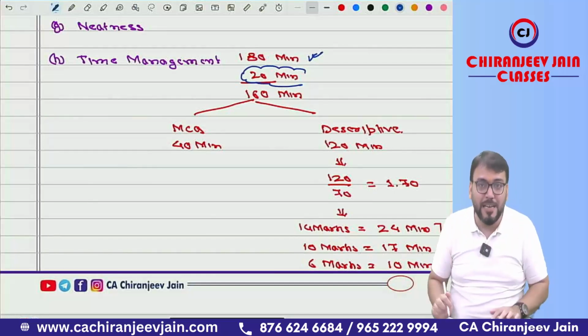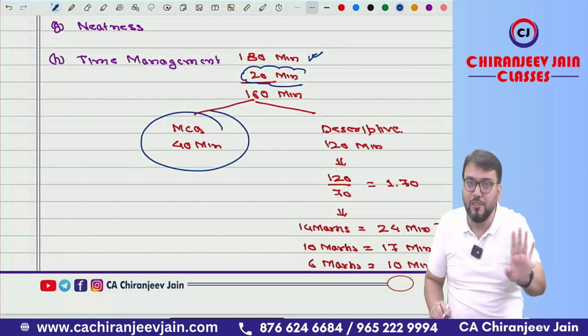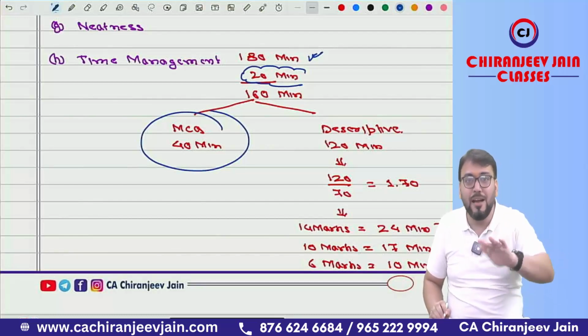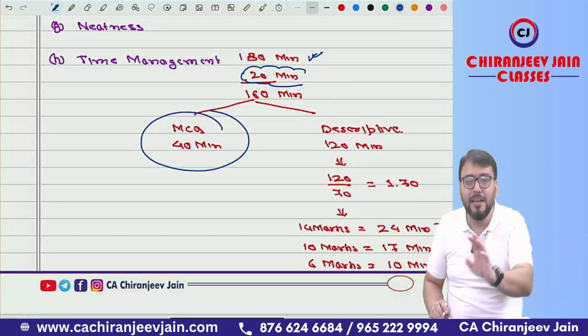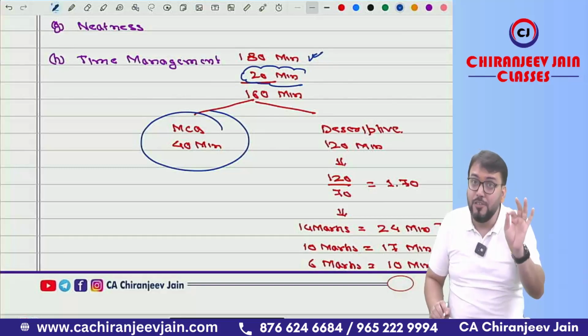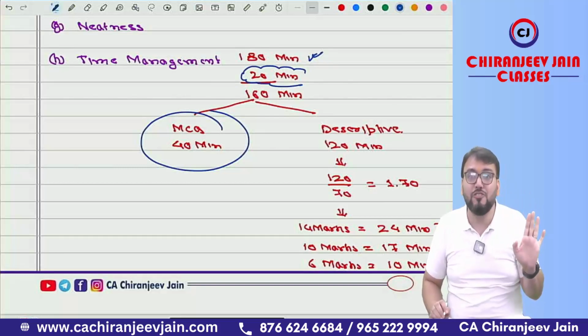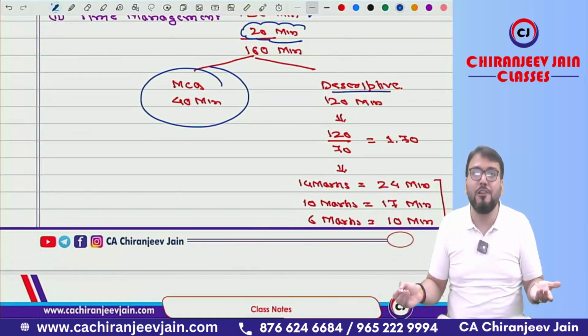Now out of 160 minutes, allocate a maximum of 40 minutes for multiple choice questions. I'm not saying when to attempt MCQ. That is your choice. You can attempt MCQ at the beginning, at the end, or in the middle of the time. But you should give only 40 minutes maximum to multiple choice questions. Got this point? Then coming to descriptive, the balance is 120 minutes.